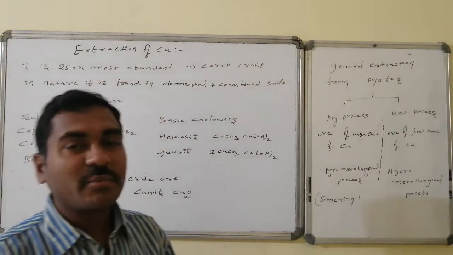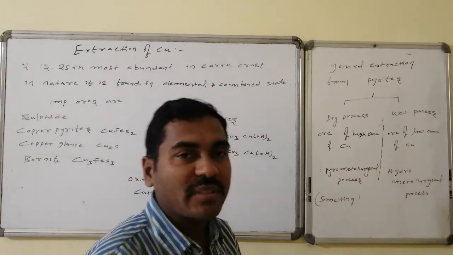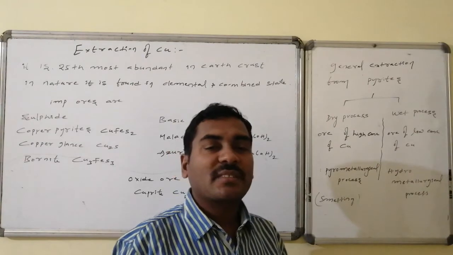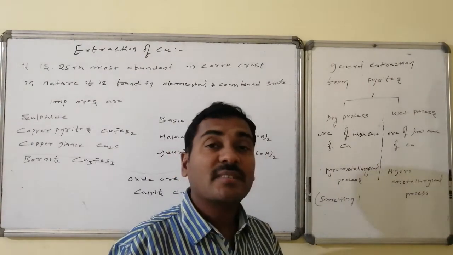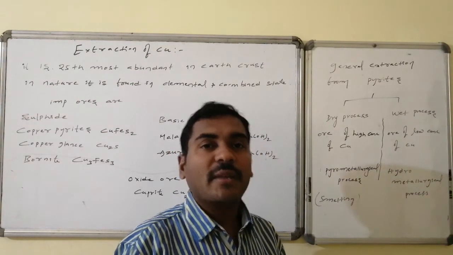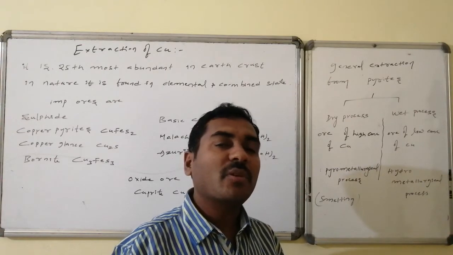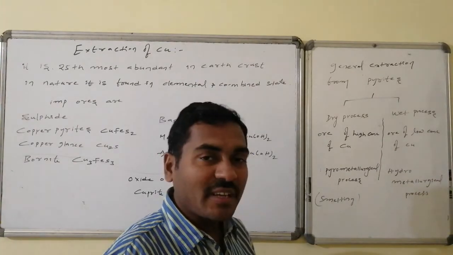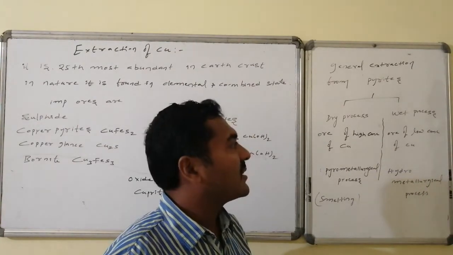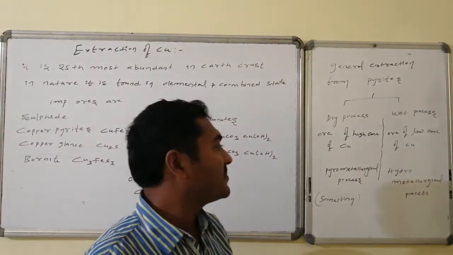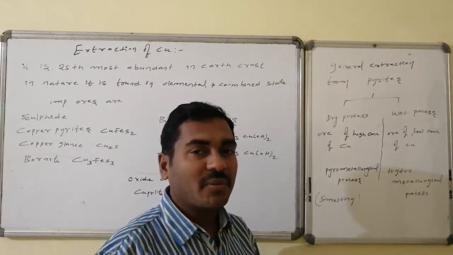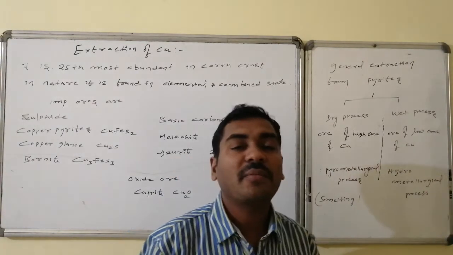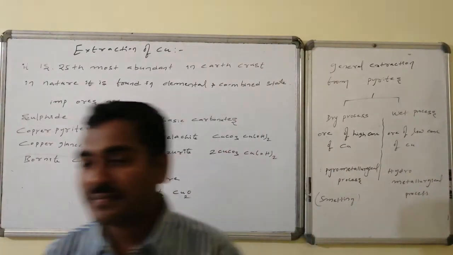In the extraction process, generally copper is extracted from the sulfide ores, and there are two varieties of extraction processes. One is the dry process and the second one is the wet process. If the ore has a higher percentage of copper, then we go for the dry process. If it has a lower copper content, then the wet process is applied. The dry process consists of pyrometallurgical processes, where smelting is involved, whereas the wet process consists of hydrometallurgical processes.